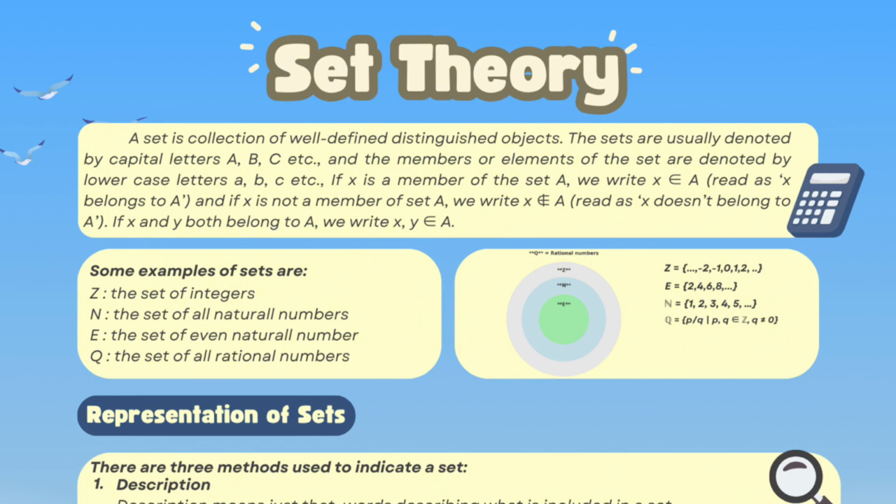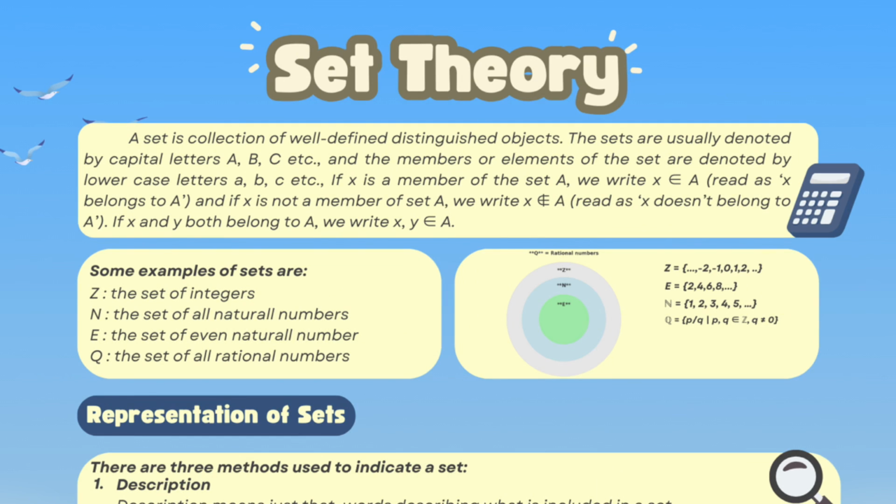Third, A is the set of even natural numbers. The members of this set are natural numbers that are divisible by 2 without remainder. The set of even natural numbers can be represented as A = {2, 4, 6, 8, ...}.